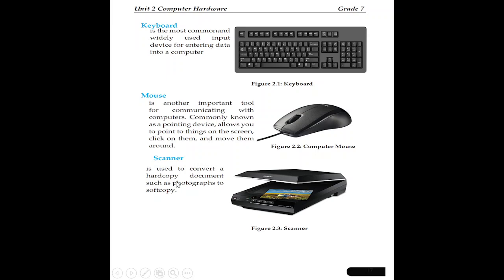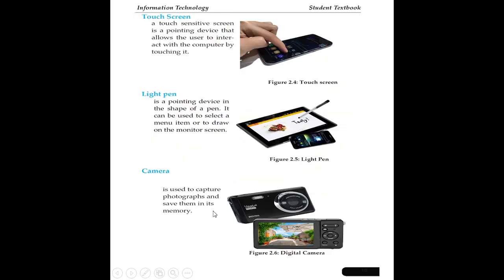Scanner is used to convert a hard copy document such as photographs to soft copy. It's possible to convert a hard copy document such as photographs to soft copy by using a scanner. Scanner is an input device that helps you to convert hard copy into soft copy: a document, paper, a graph, or a text found in paper form into the computer.